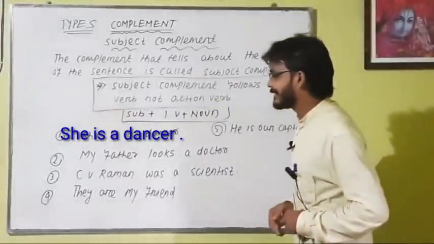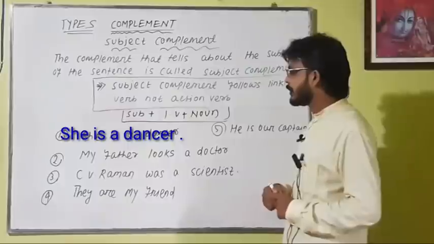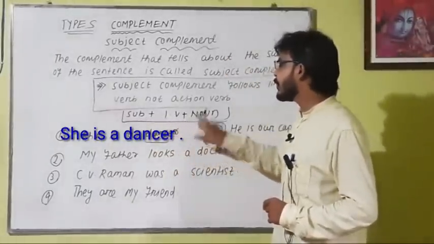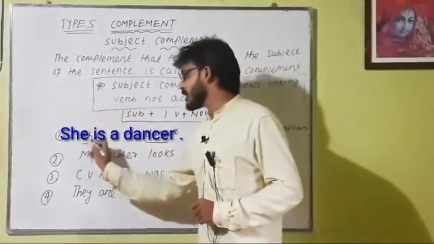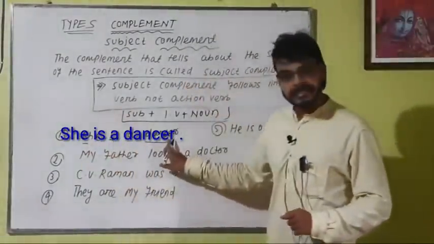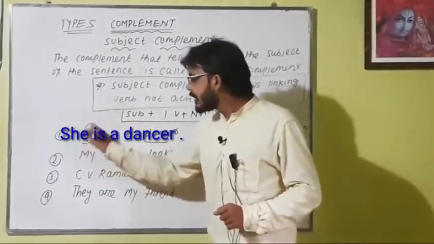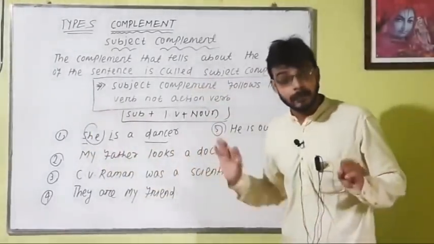She is a dancer. Here dancer is a noun. Subject plus linking verb plus noun. So here she is the subject, is is the linking verb, and dancer is a noun. It gives information about the subject, so dancer is the subject complement.